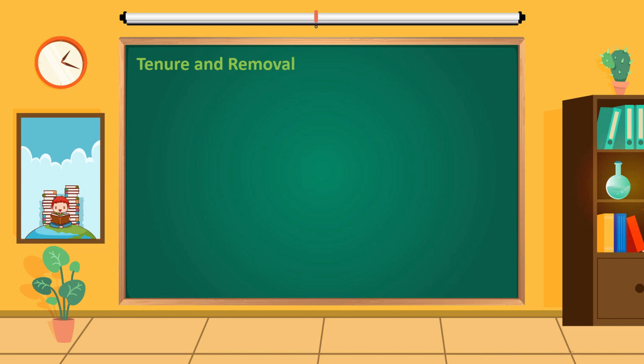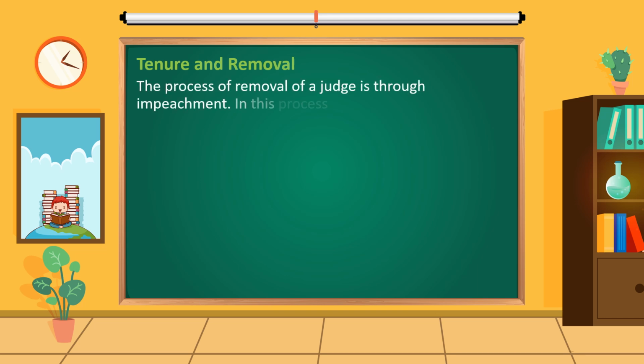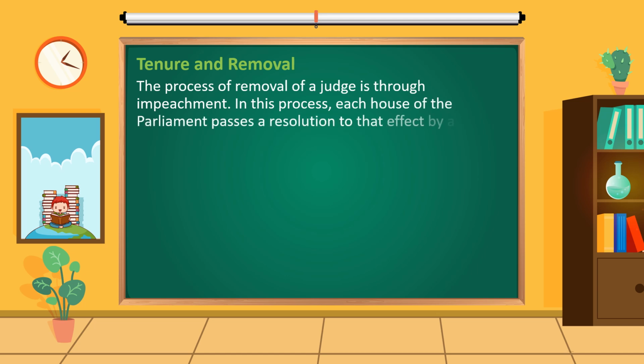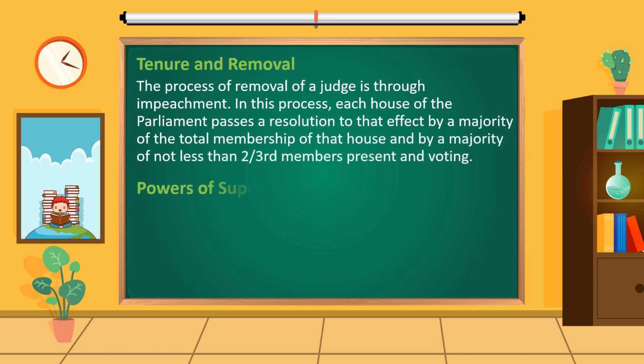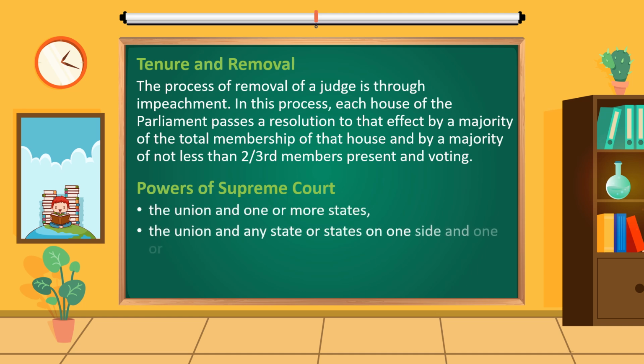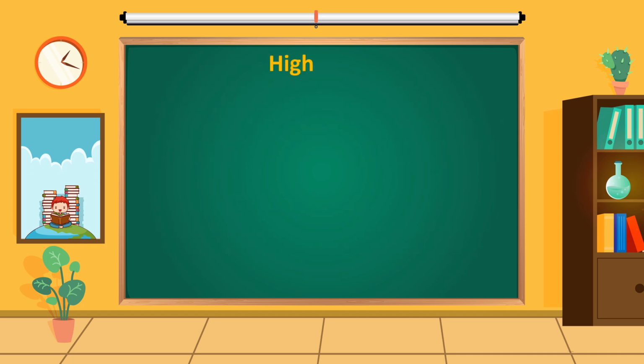Tenure and removal. The process of removal of a judge is through impeachment. In this process, each House of the Parliament passes a resolution to that effect by a majority of the total membership of that House and by a majority of not less than 2/3 of members present and voting. Powers of the Supreme Court: disputes between the Union and one or more states, the Union and any state or states on one side and one or more states on the other side, and between two or more states.